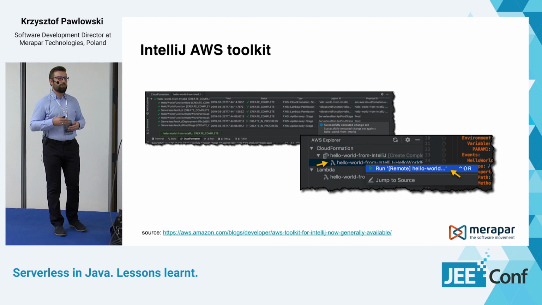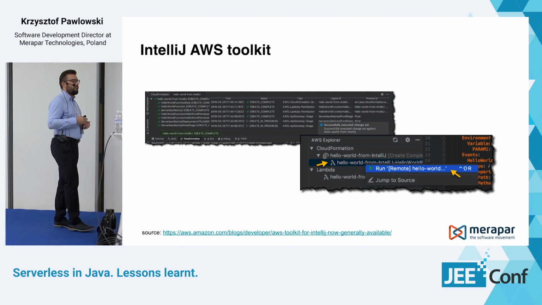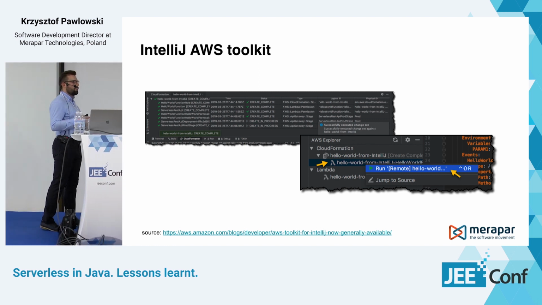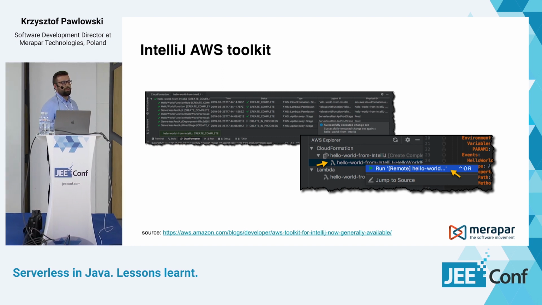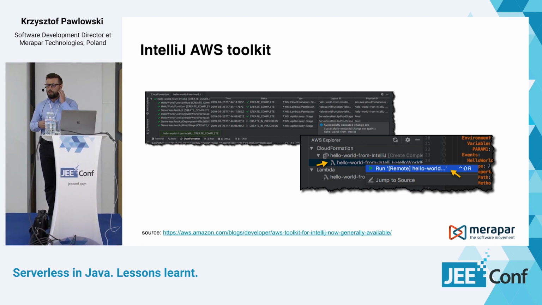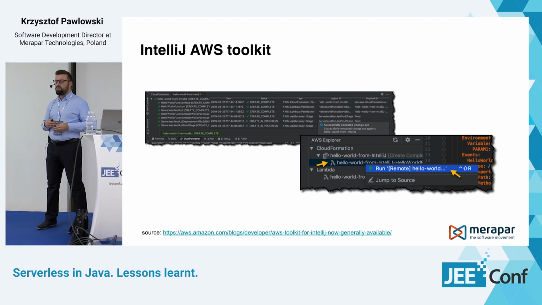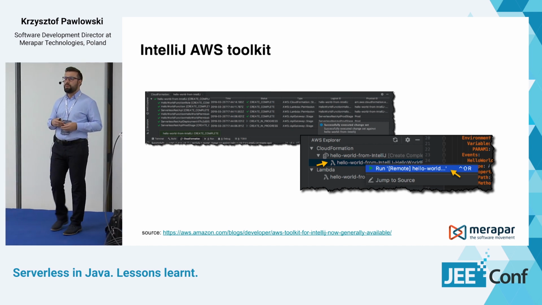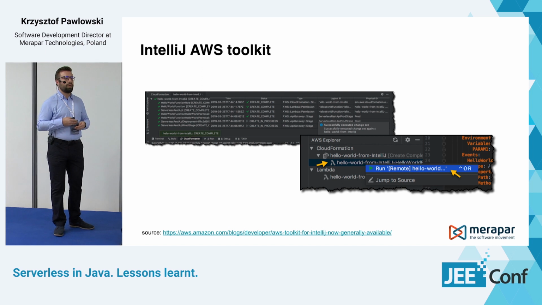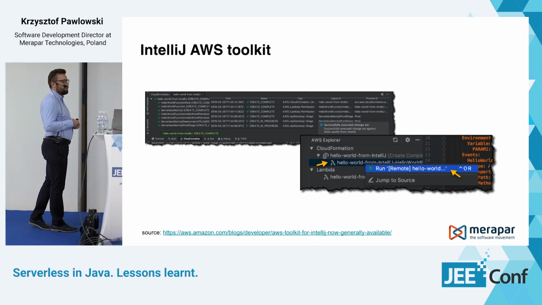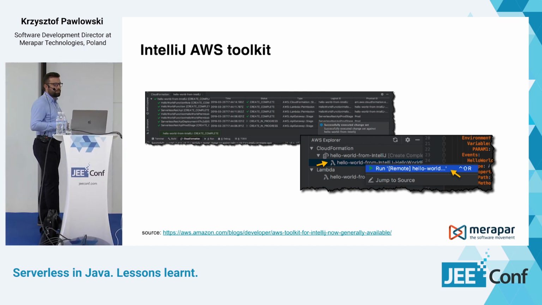Because with other languages like Node.js or Python, you could easily write this code in the console. You also have an IDE in the AWS platform. But with Java, it was a little bit problematic because you always had to upload the jar file to the console, and then you could run it. So now it's much easier.